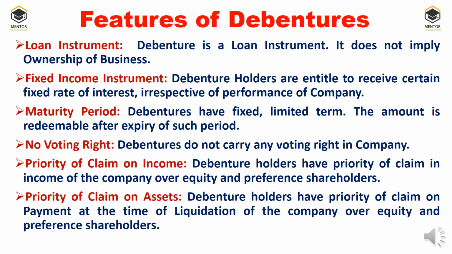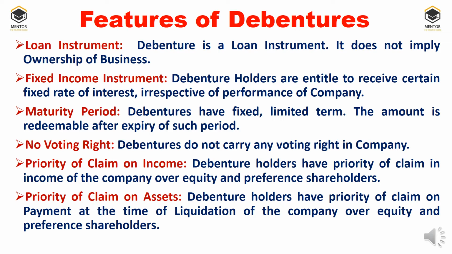Priority of claim on income. Debenture holders have priority of claim on the income of the company over equity and preference shareholders. Whenever the company makes payments, first debenture interest will be paid. After that, the preference shareholders' dividend and the equity shareholders' dividend will be given. That is the reason we call it priority of claim on income.